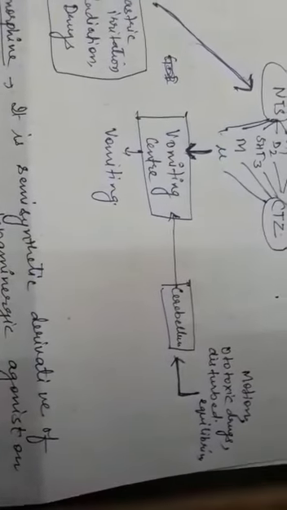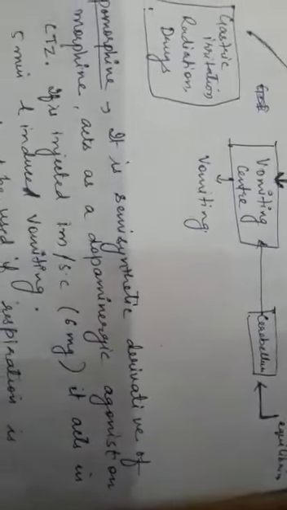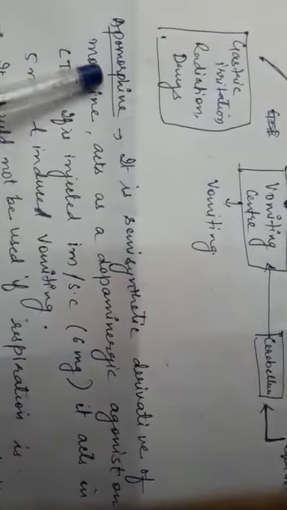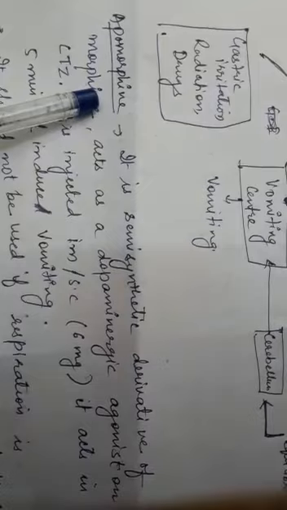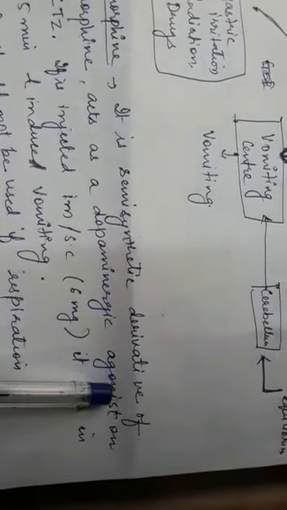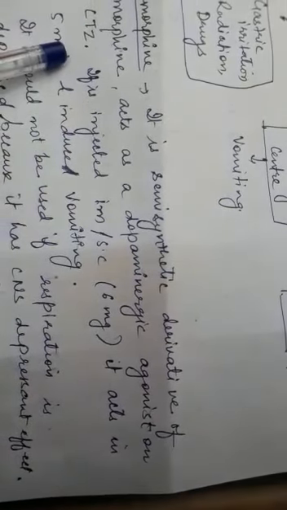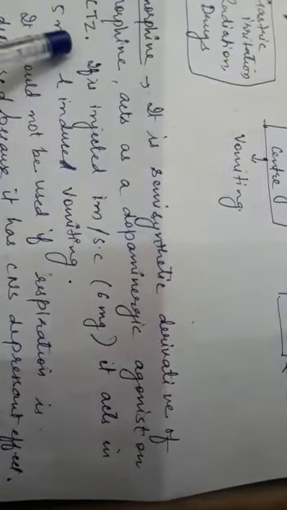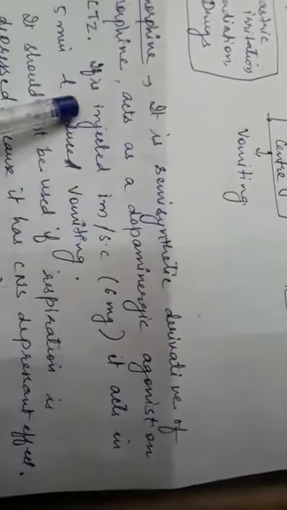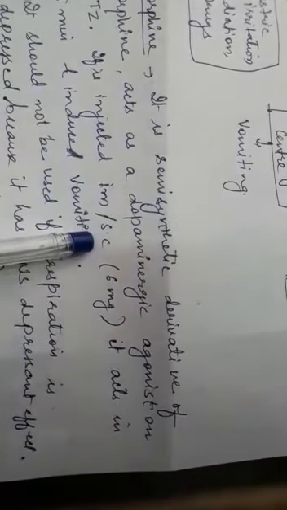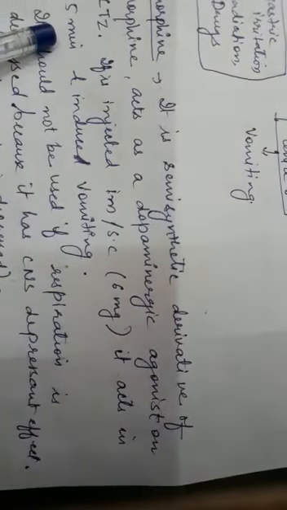Now we will discuss the drugs. Here the examples of emetics are, first is apomorphine. It is a semi-synthetic derivative of morphine and it acts as a dopaminergic agonist on CTZ. If injected by the intramuscular or subcutaneous route, it is given in a dose of 6 mg and it acts within 5 minutes and induces vomiting.